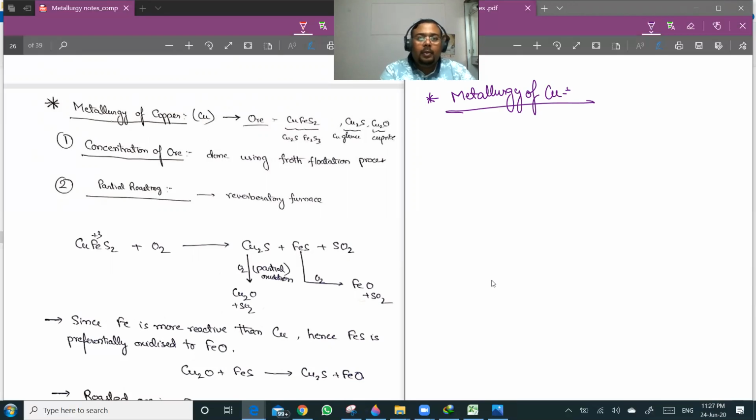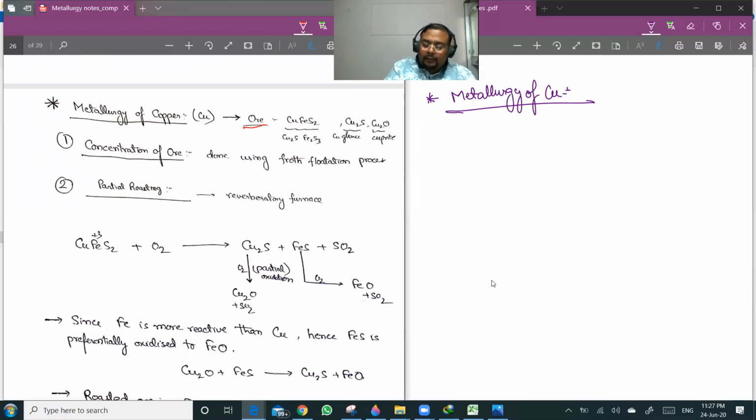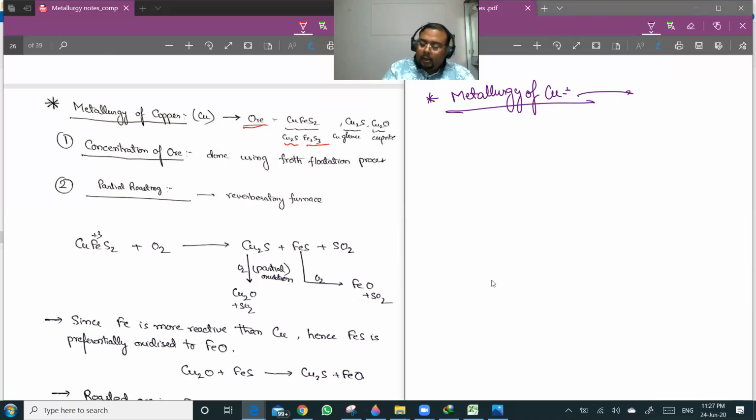Now you see, we're talking about metallurgy of copper. Copper is mainly found in ores like CuFeS2, which is nothing but a combination of Cu2S and Fe2S3. So the main ore is copper pyrites, basically CuFeS2.